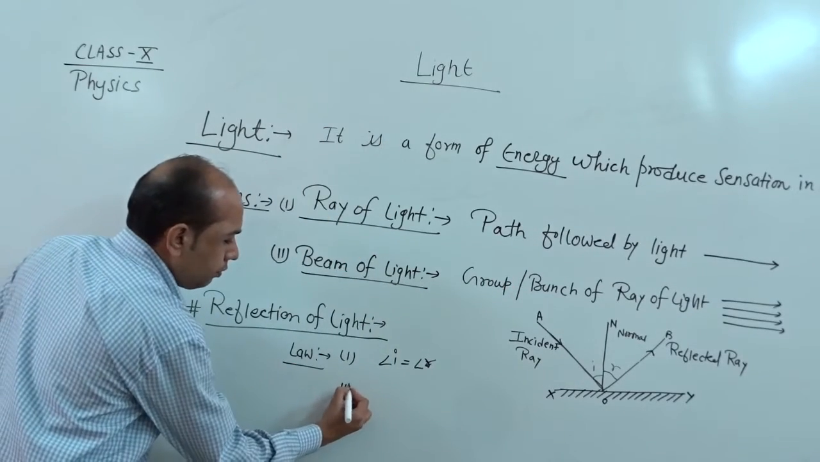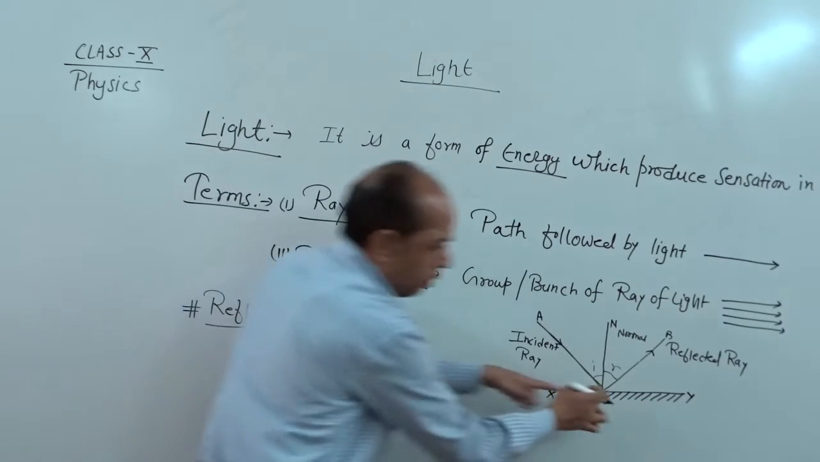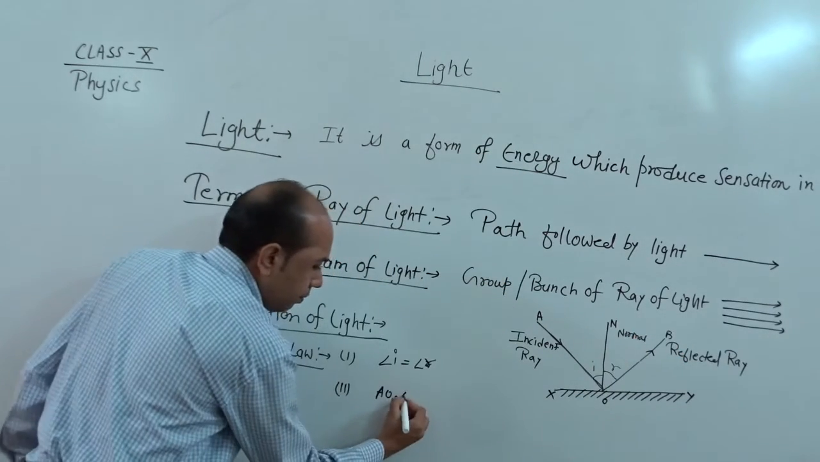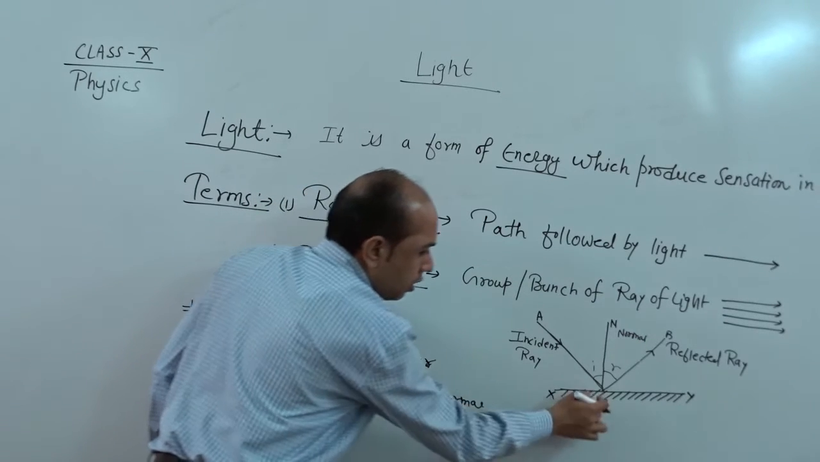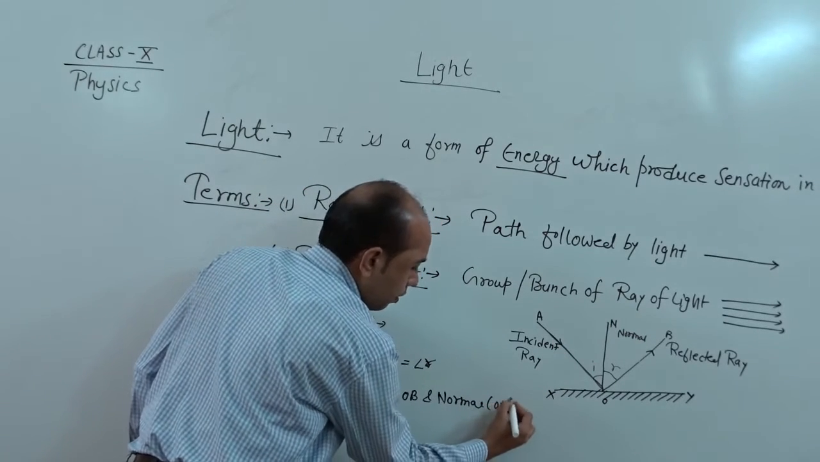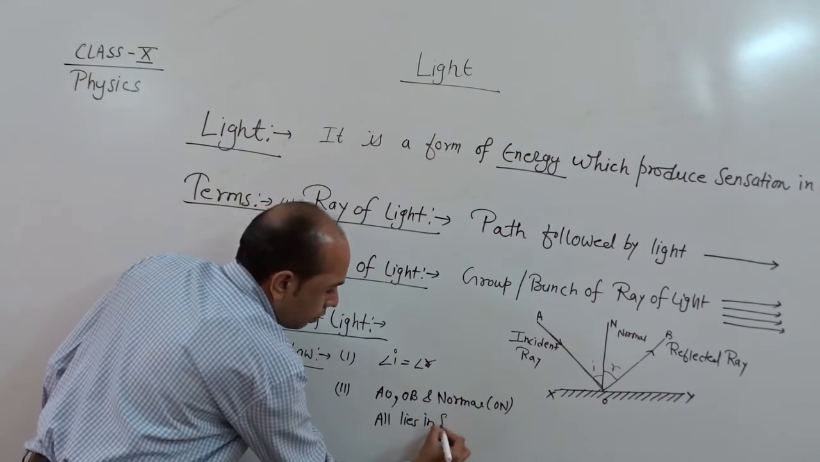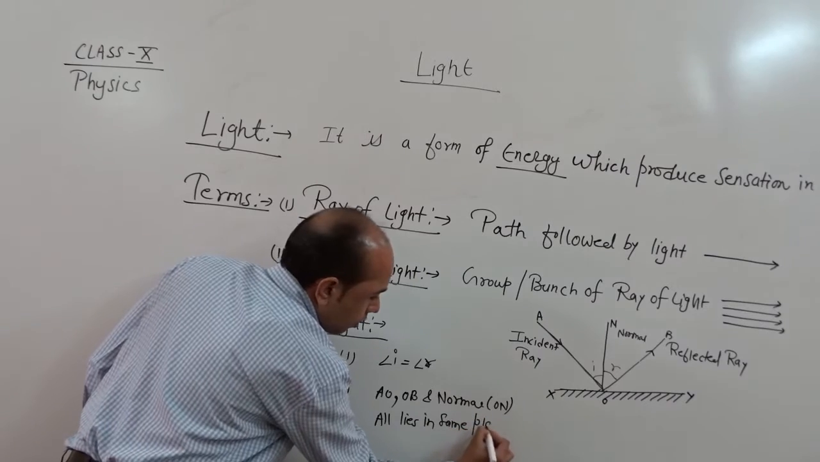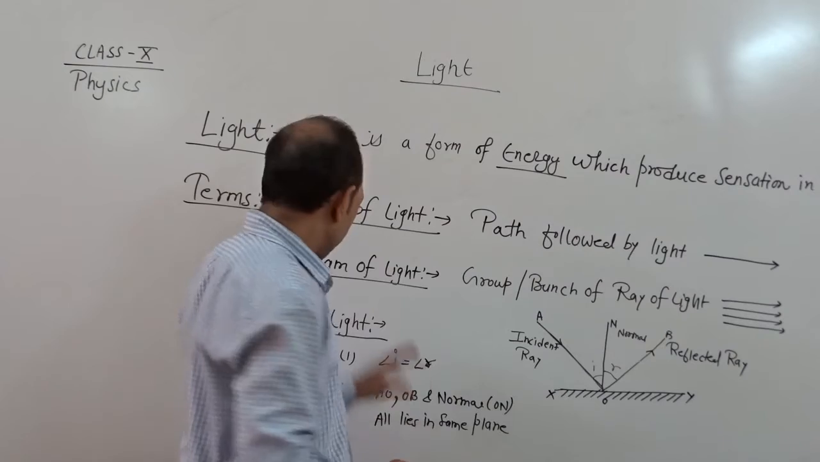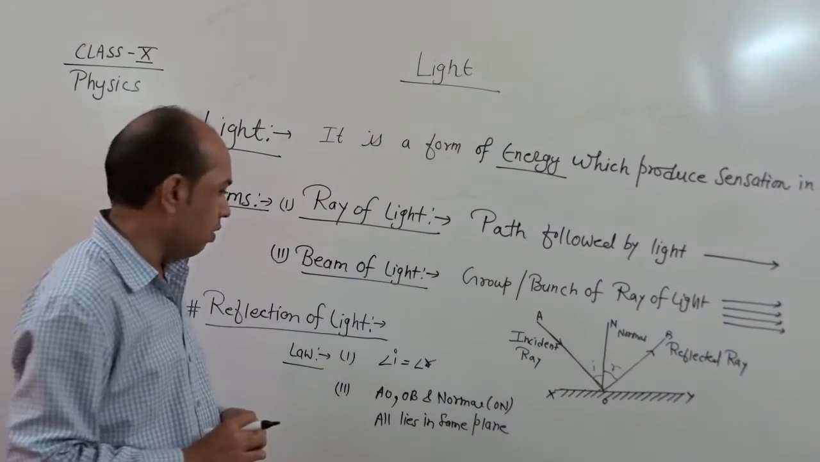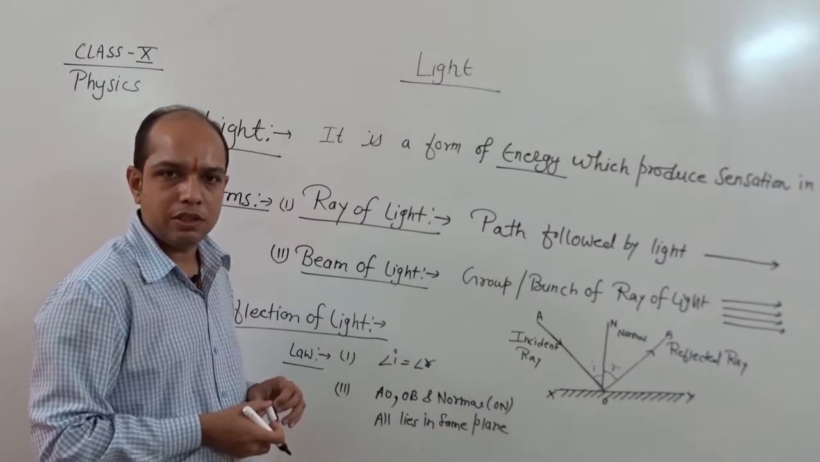Number two, the incident ray AO, the reflected ray OB and the normal, normal meaning ON, all lie in the same plane at the point of incidence. So this is reflection of light. This is the introductory part of this chapter.